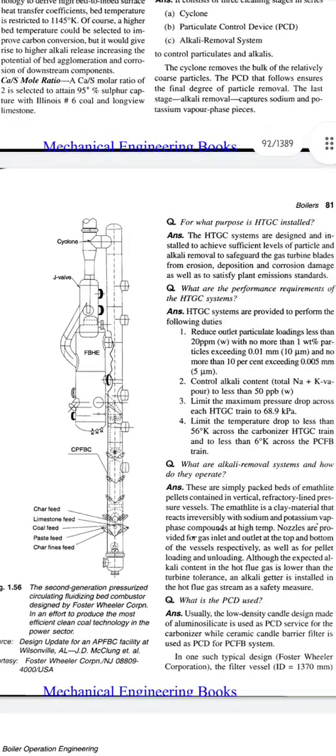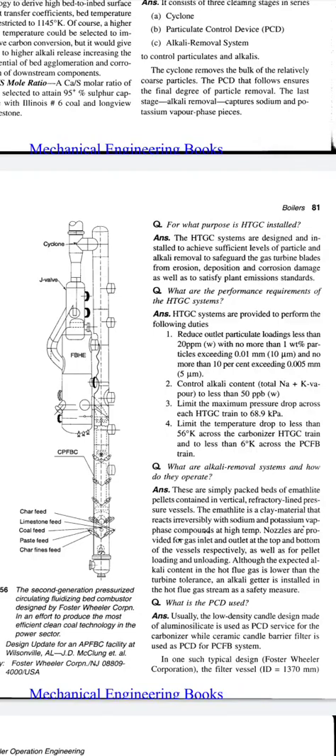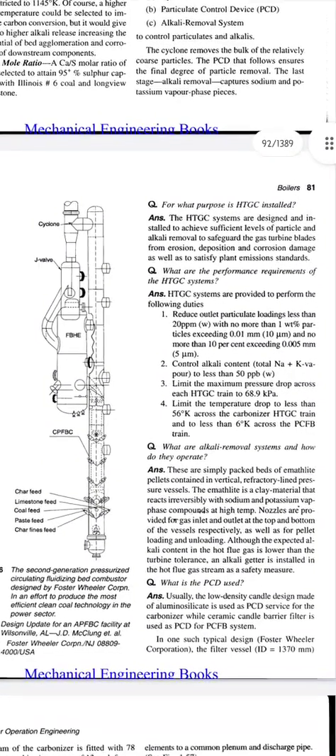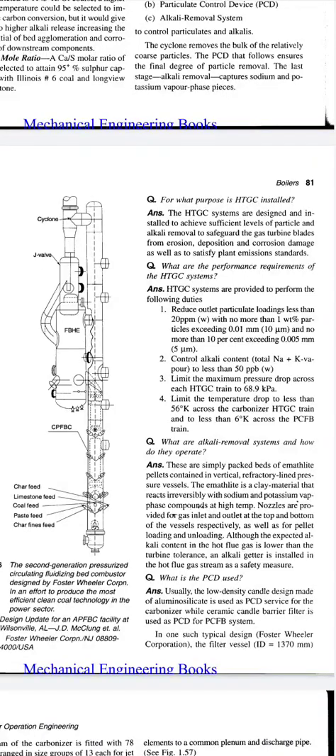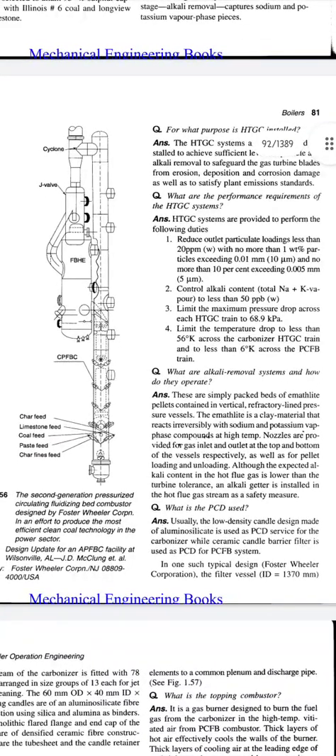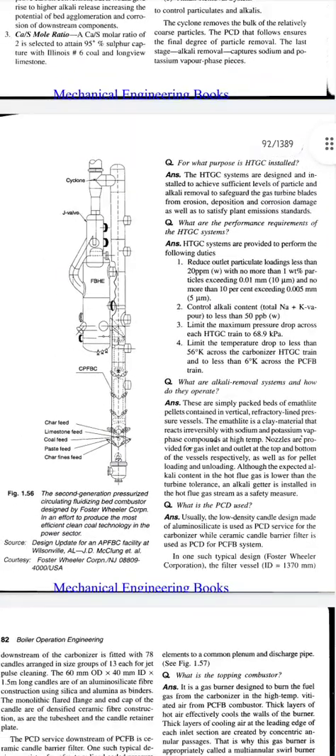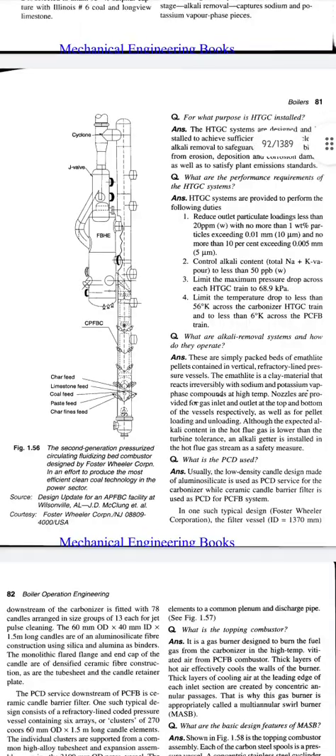We can see it later. Here we can see the cyclone at the top left of the diagram, and the J-valve, which means loop seal, is available on the left of the diagram, and it goes to the CPFBC. Here we can see the char feed, limestone feed, coal feed, and char fines feed. So this is the diagram.